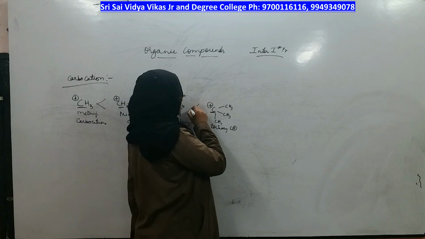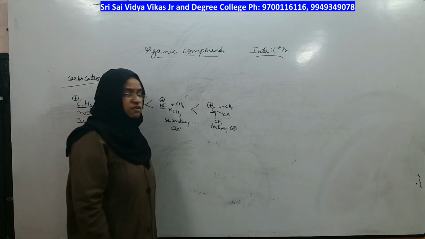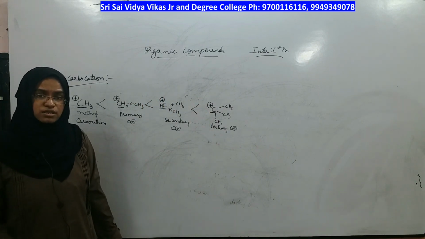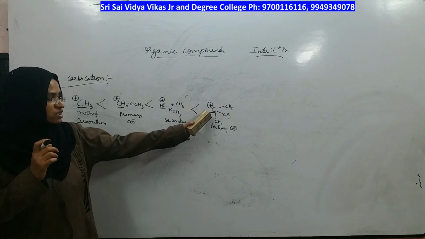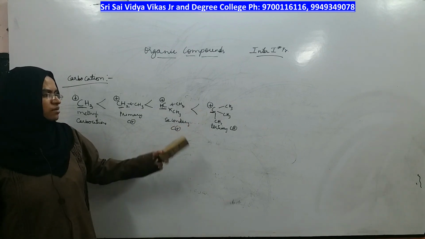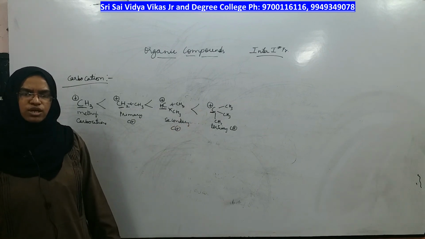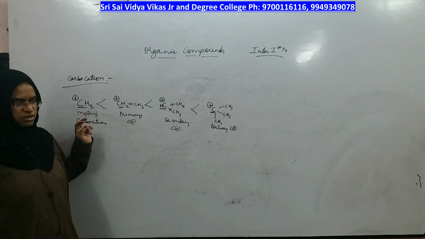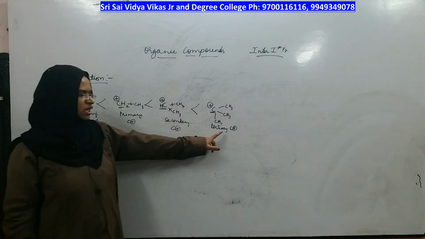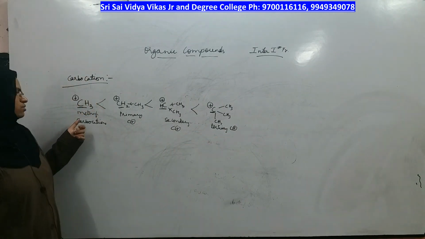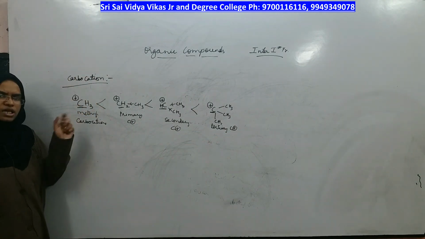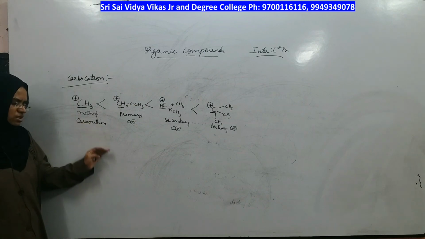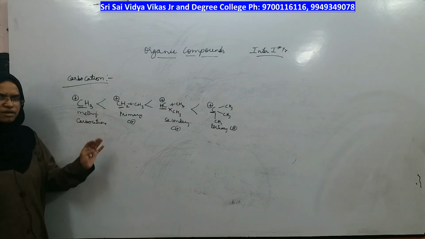Then comes tertiary carbocation, in which there are 3 carbons to remove the electron deficiency of the center carbon, making tertiary carbocation the most stable among all carbocations. If tertiary carbocation is most stable, who is least stable? Methyl carbocation. In the next class, we will see the stabilities of free radicals and carbanions. Thank you.